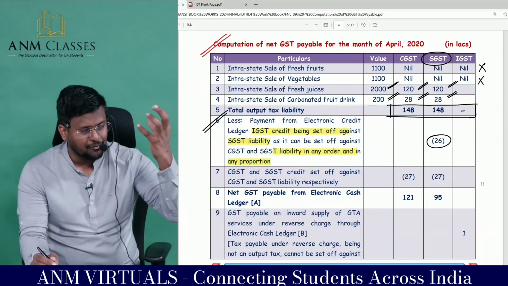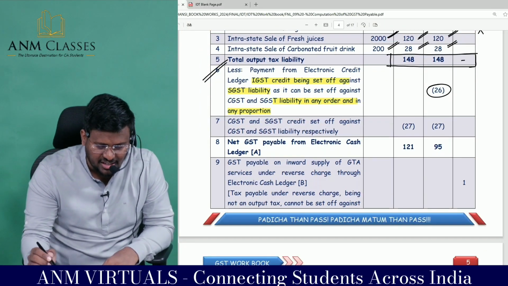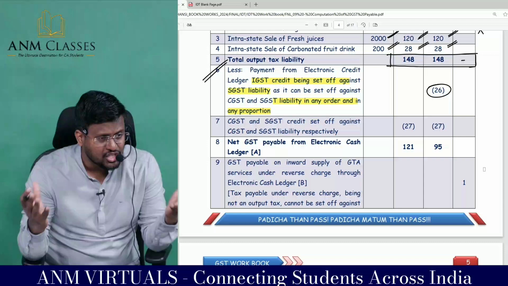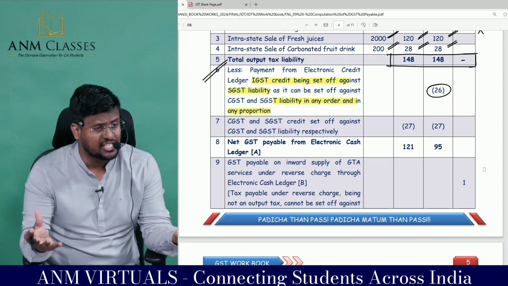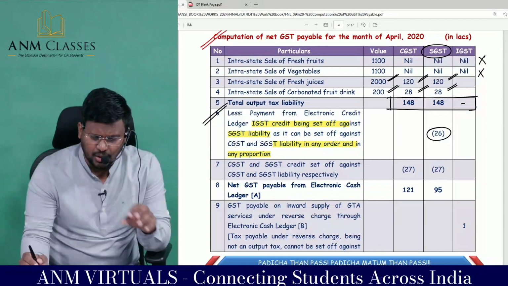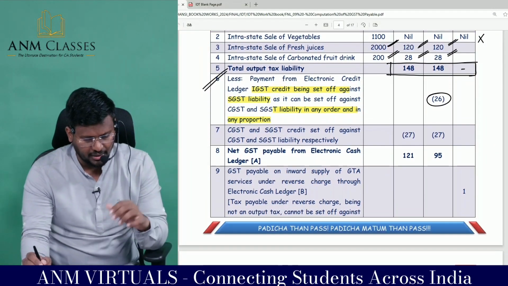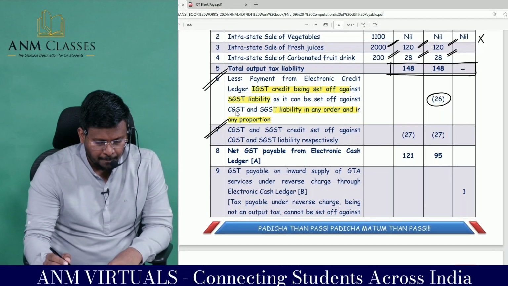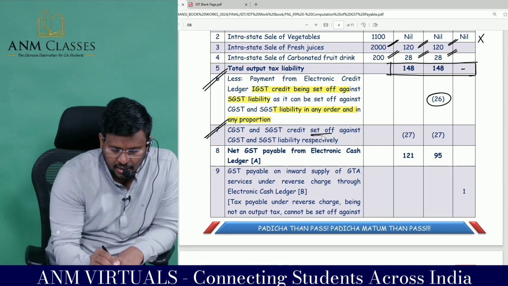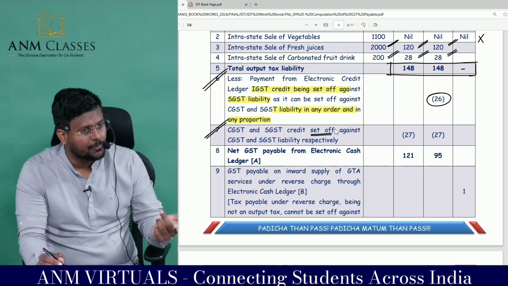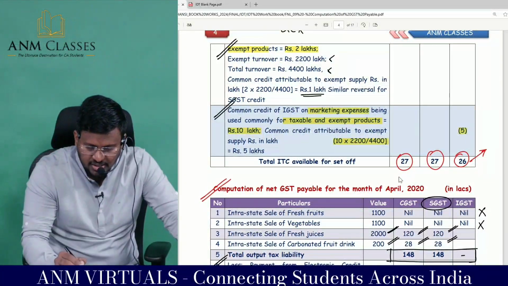So first I have to utilize the IGST. IGST credit has to be exhausted. That can be set off. Since there is no IGST liability, that can be set off against CGST or SGST in any manner. So in this answer they are set off fully against what? Fantastic to the core. Sir, CGST and SGST credit set off against CGST and SGST liability respectively, because cross utilization is not permitted. You tell me, what is the eligible CGST?